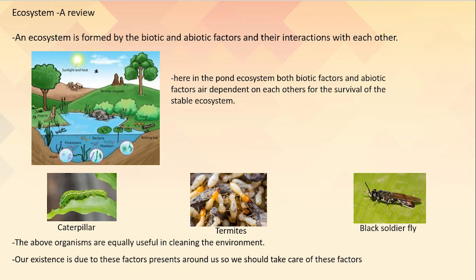Though these organisms are present in dirty and filthy places, they are really useful to us. How? They are responsible for cleaning the environment, children. So our existence in the environment is due to these factors present around us, and it is our duty to take care of these factors.